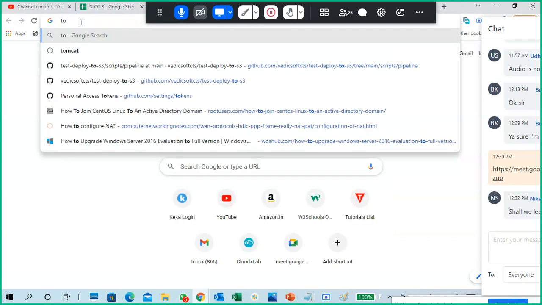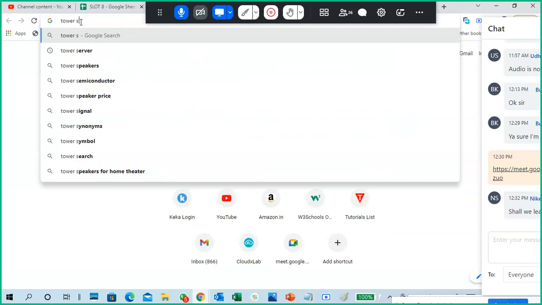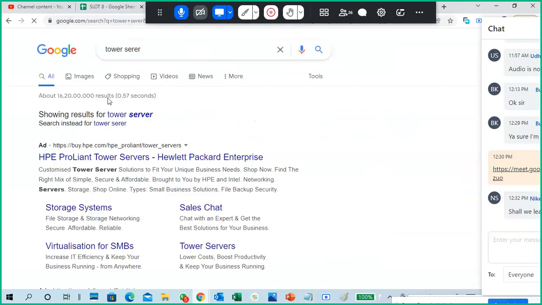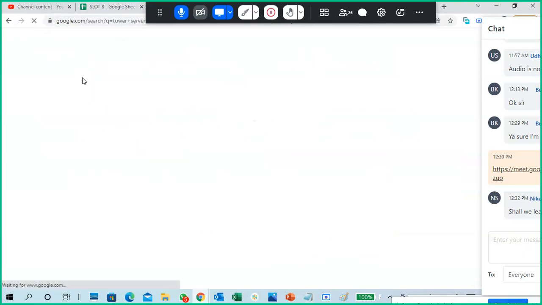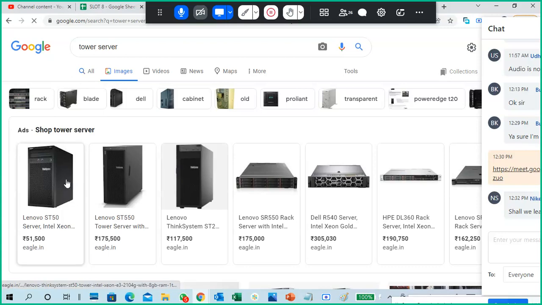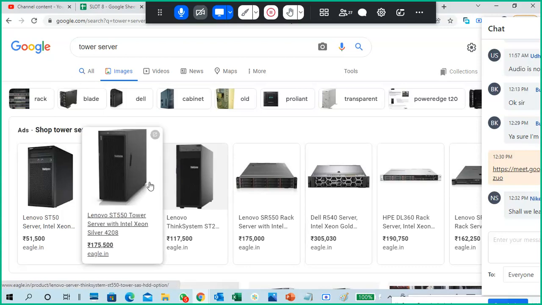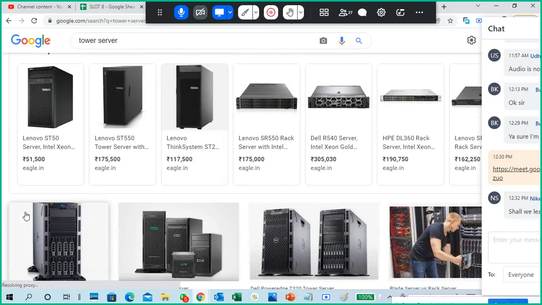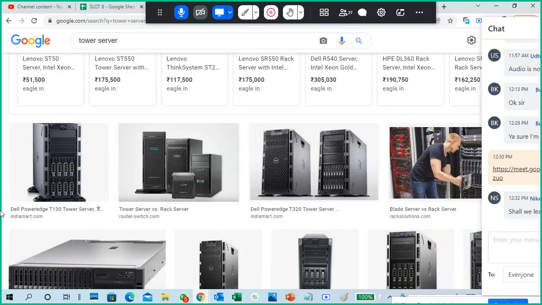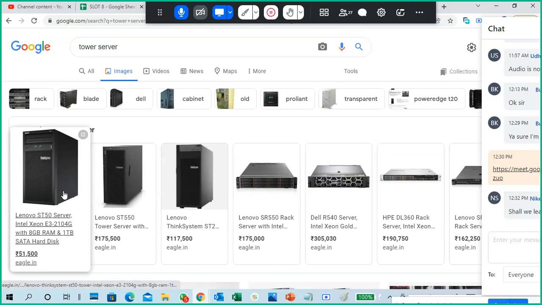Okay, tower server. So go to the images. We don't need everything. If you see, it looks like our desktop, right? Our desktops means normal computers. Nowadays we are using towers.